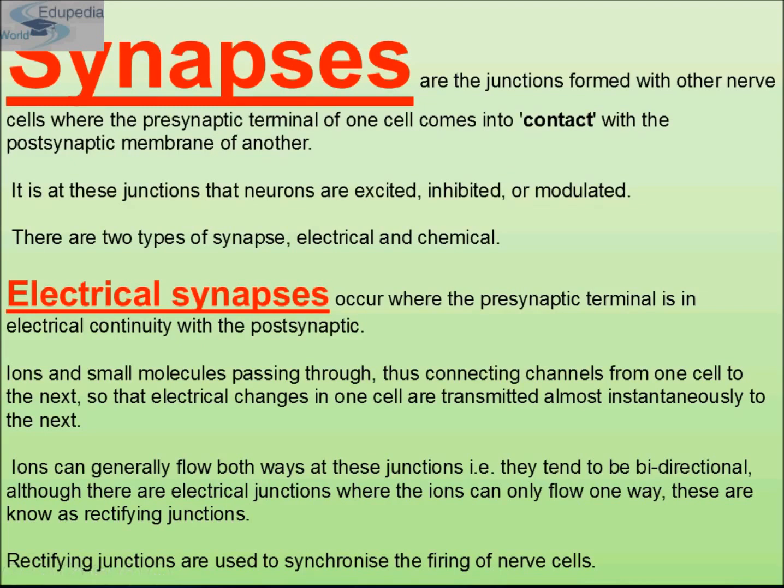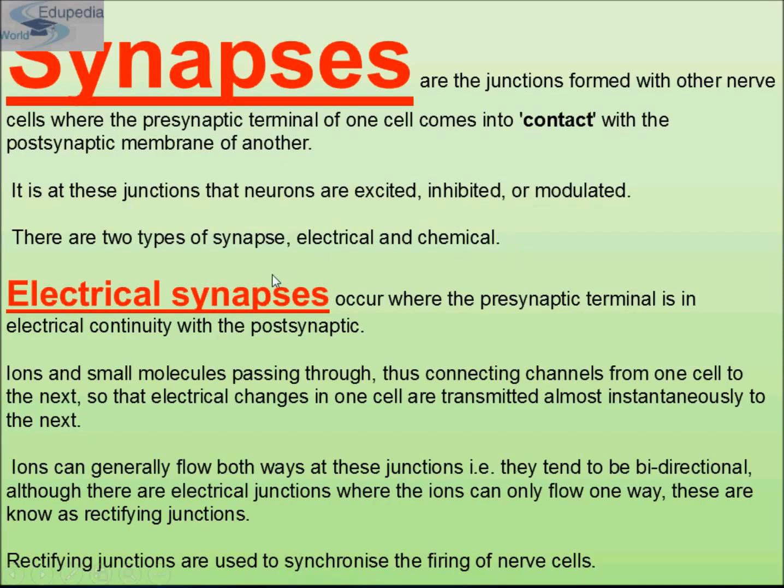Now come to synapses. Synapses are the junctions formed with other nerve cells. That means it is the gap between two neurons: the axon of one neuron and the dendrite of the next neuron. The space between these two is known as the synapse. It is at these junctions that neurons are excited, inhibited, and modulated. And there are two types of synapses, electrical and chemical.